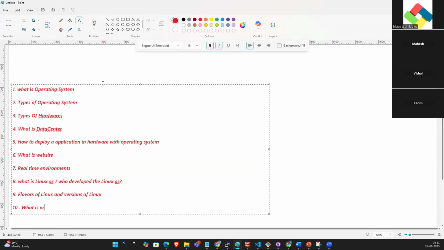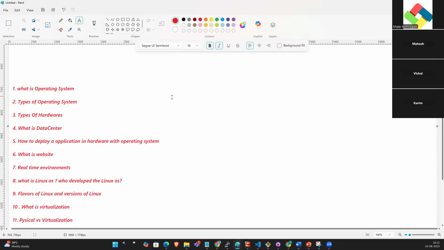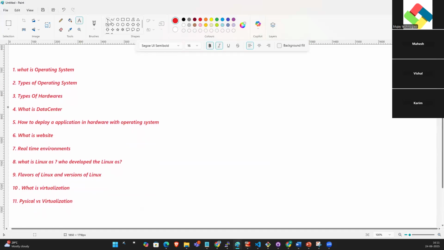What is virtualization? Physical versus virtualization. Okay.